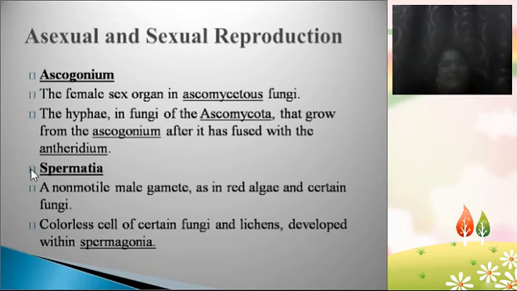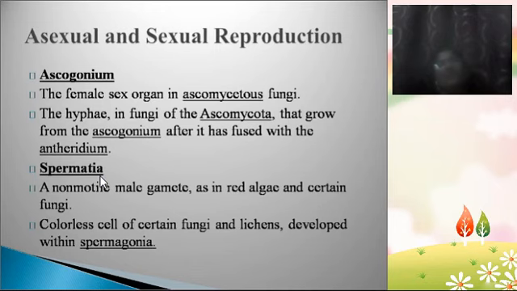So spermatia are non-motile male gametes, also present in red algae, and in lichens they are from the fungi. So spermatia are nothing but a colorless single cell of a fungus. So lichens develop with spermagonia and spermatia. So here the reproductive parts are known as the ascogonium and spermatia.